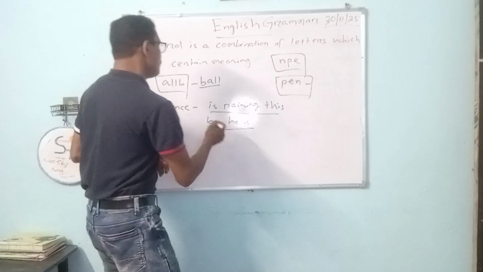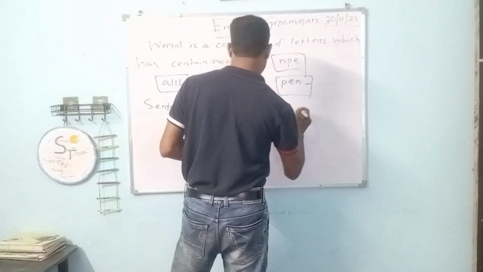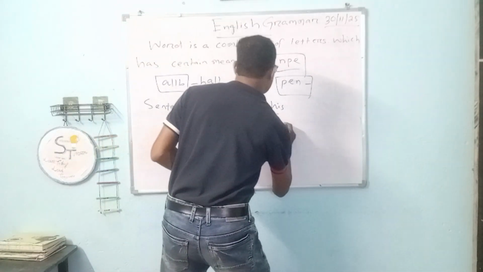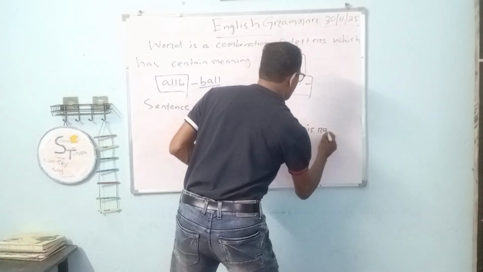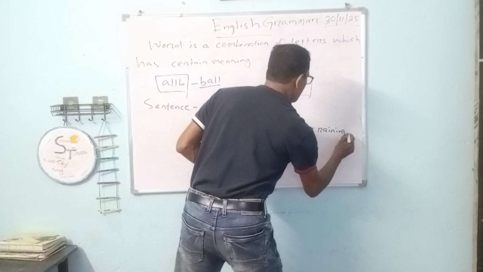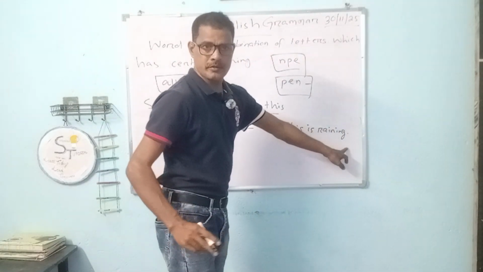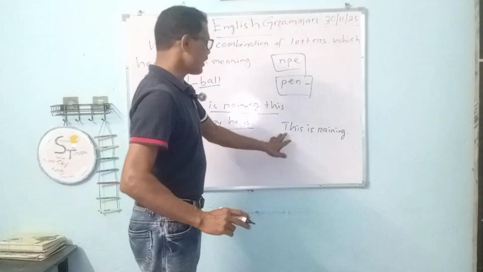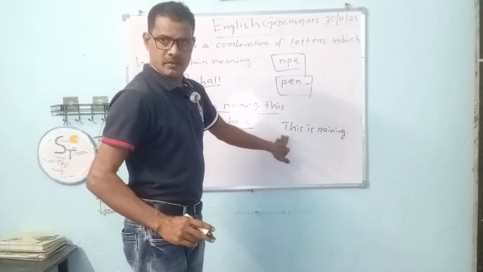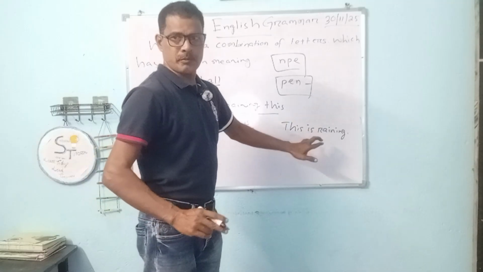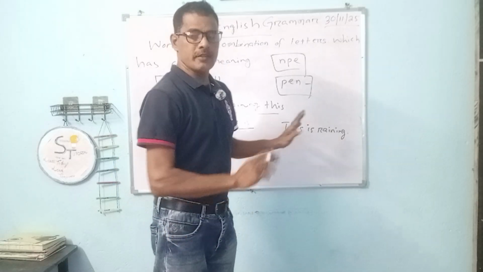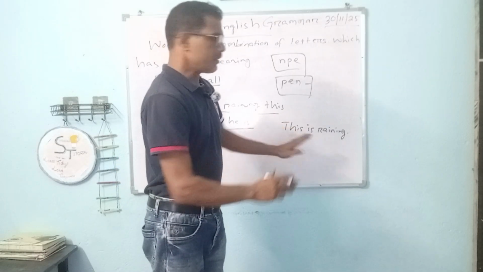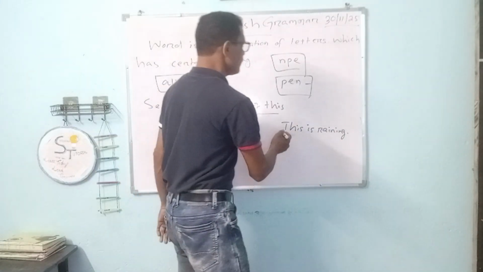Okay, we must arrange it this way: This is raining. Okay, and there must be a period, a full stop. Now it starts with a capital T, and it has a clear meaning. It starts with the subject, then the verb. The arrangement of the verb is clear, and there is a period. So we can call this a sentence.